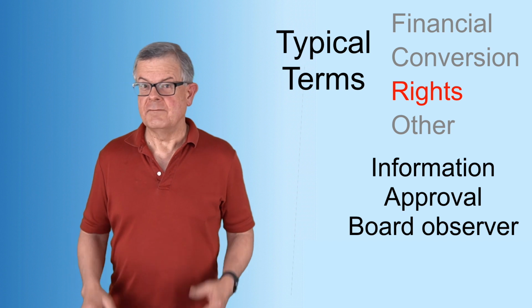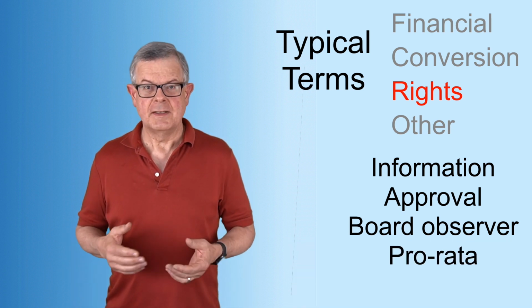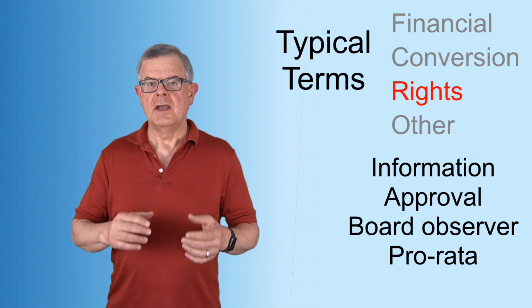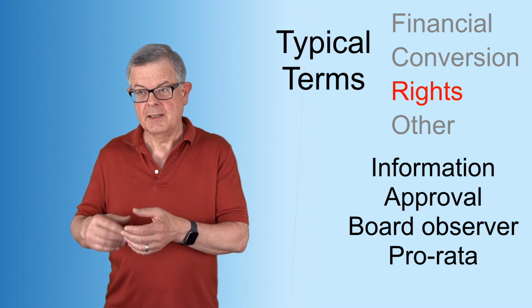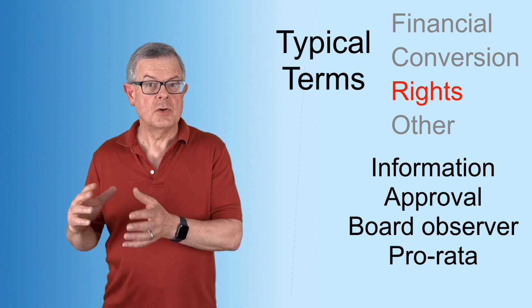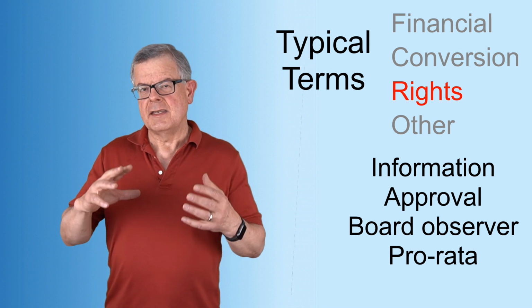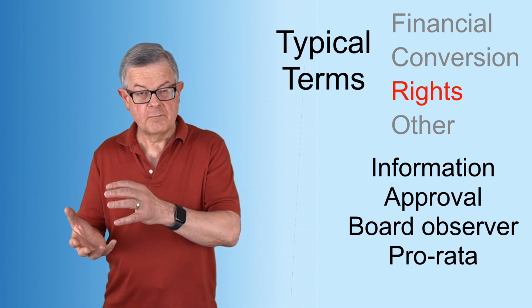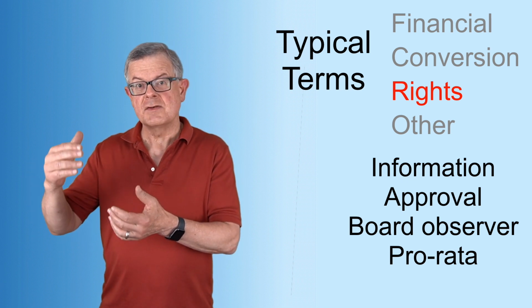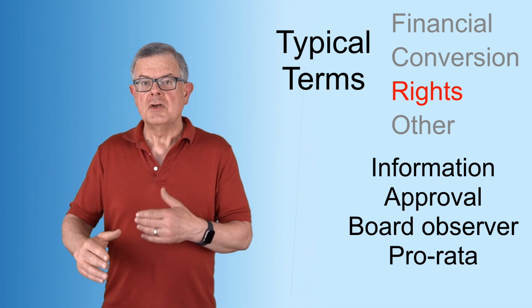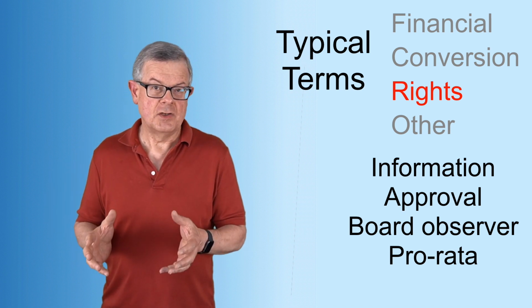Another very common investor right that you'll see written in is pro rata participation rights. Now, what that means is the note is going to convert in the future to stock in an equity round. Let's call that the Series A. The pro rata rights say that the investors whose stock converted have the right in future rounds, let's say the Series B and the Series C and so forth, to invest more to maintain their percentage of ownership.